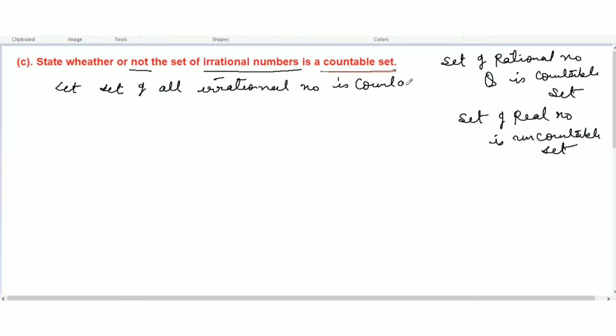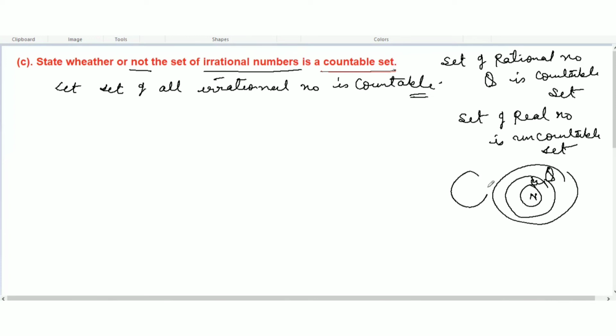First we are going to take countable. What is an irrational number here? It is a number which is not a rational number, as you understood from the previous question. So this is natural number, this is whole number, and these are all rational numbers, and here is irrational number. An irrational number is a real number but not a rational number, or you can also say R minus Q, and all of these numbers are real numbers. So from the real numbers, you can subtract all these rational numbers, and you can find irrational numbers.